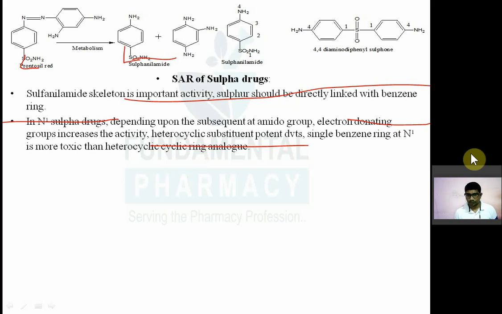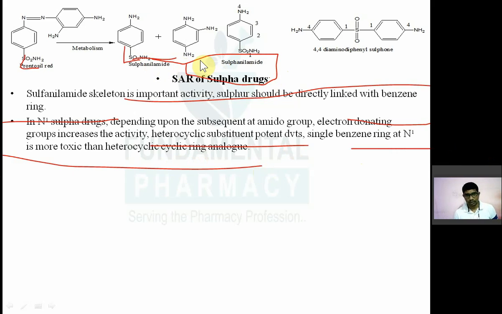A single benzene ring at N1 is more toxic than a heterocyclic analog. So if a simple benzene ring is present there, it will be more toxic, and if it is a heterocycle then it is okay. So in N1 substituted sulfa drugs, depending upon the substitution at the amide group, an electron donating group will increase the activity. If a heterocyclic substitution is present, it will give you a potent derivative, and if a single benzene is there, it is toxic in nature. The amino group should be present at the para position.